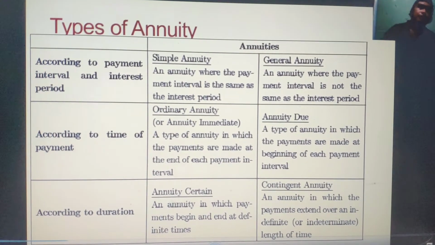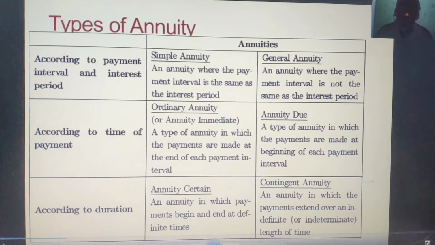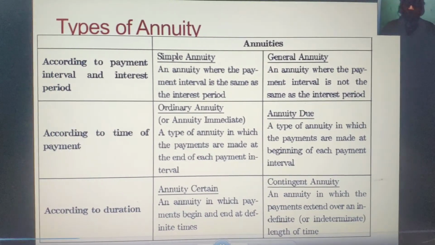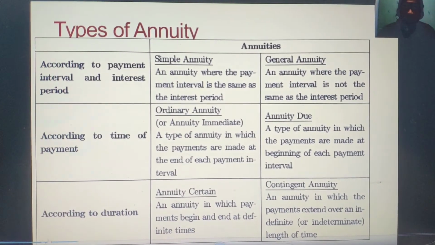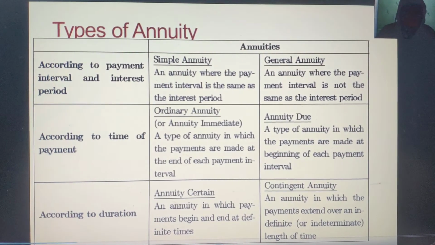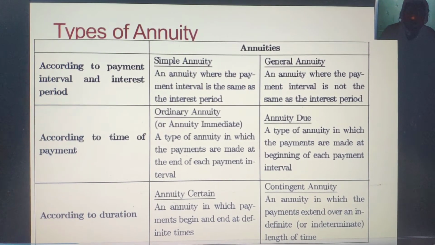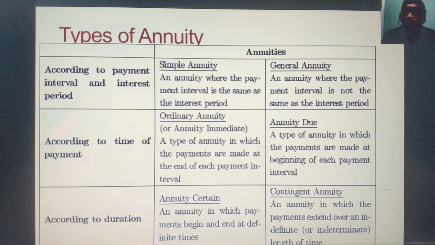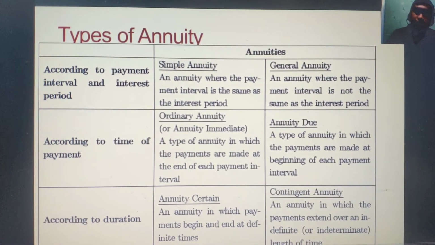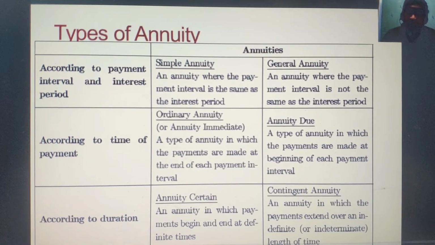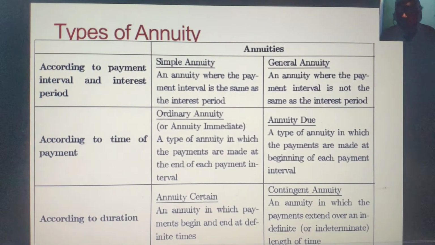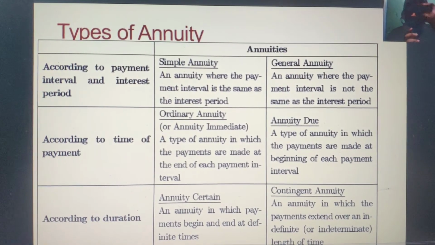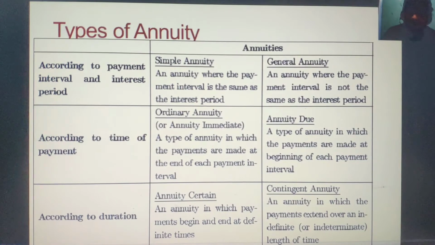And another type of annuity is according to the duration. Annuity certain is an annuity in which the payments begin and end at definite times. While on the other hand, contingent annuity is an annuity in which the payments extend over an indefinite or indeterminate length of time. For tonight's discussion, we will be using annuity certain.